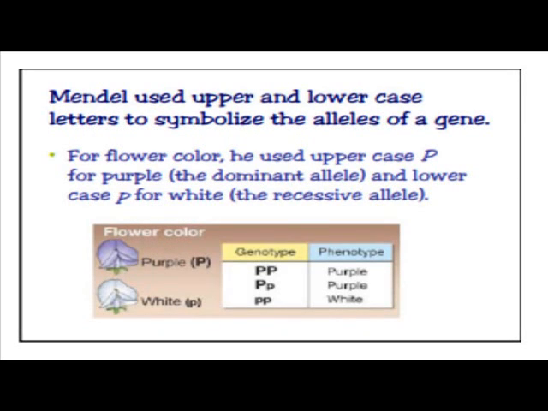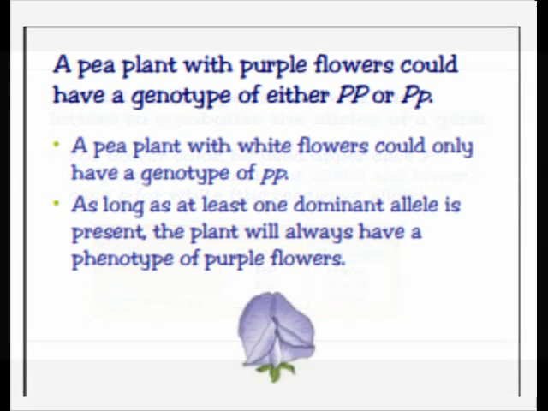Mendel used upper and lowercase letters to symbolize the alleles of his gene. For flower color, he used the uppercase P for purple, the dominant allele, and the lowercase p for white, the recessive allele. A pea plant with purple flowers could have a genotype of either PP or Pp. A pea plant with white flowers could only have a genotype of pp. As long as at least one dominant allele is present, the plant will always have a phenotype of purple flowers.